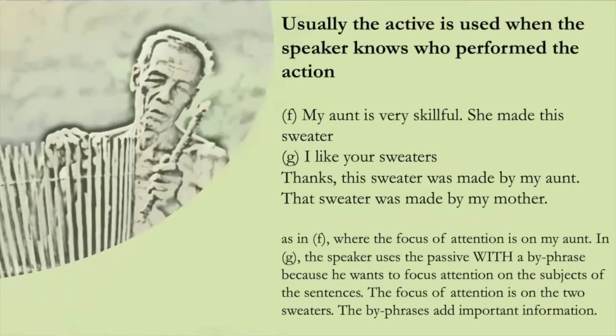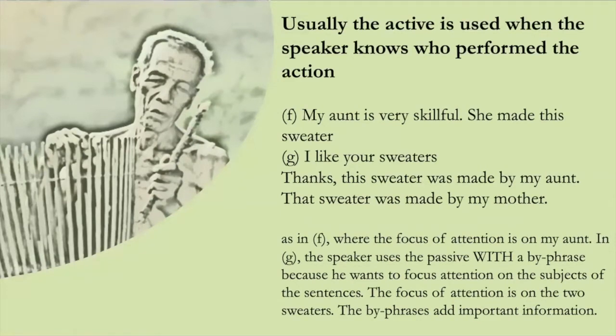Usually the active is used when the speaker knows who performed the action. For example, my aunt is very skillful. She made this sweater. And the next example: I like your sweaters. Thanks. This sweater was made by my aunt, and that sweater was made by my mother.